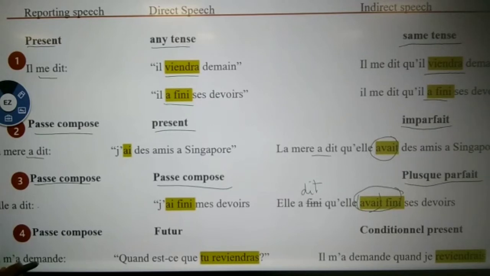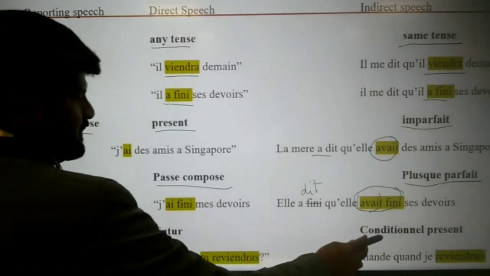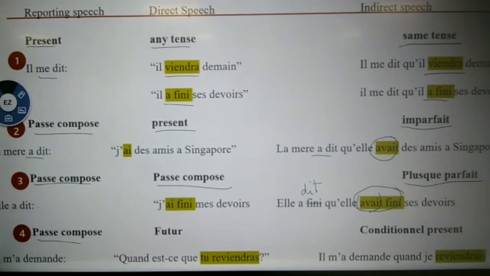And then the last one, passé composé, future, conditional present. So in reporting speech, there will be only two sentences as per your book, one is present tense, another one is passé composé.